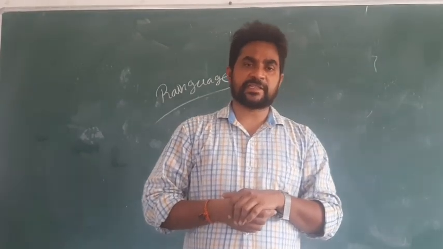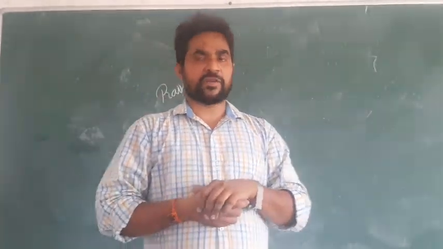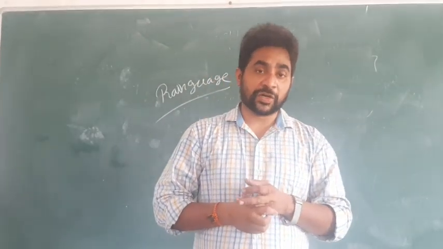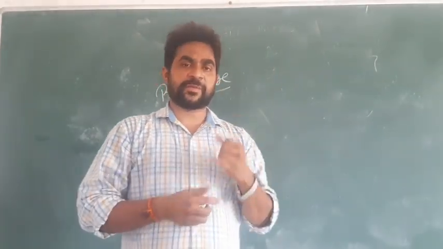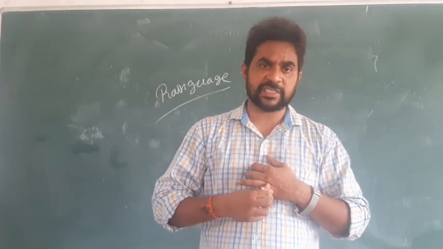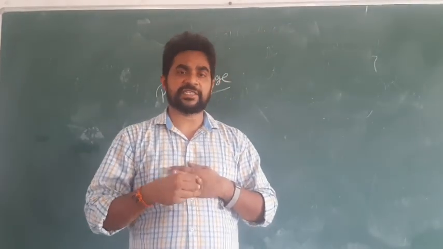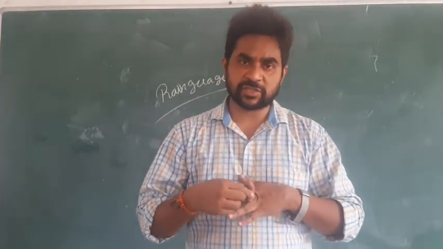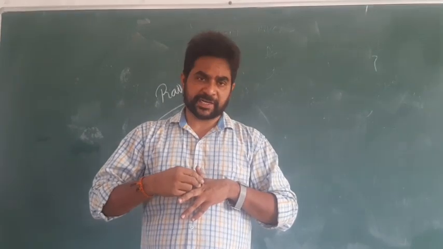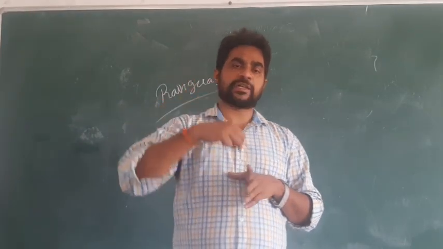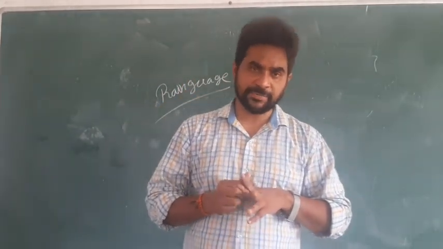Next I explained rain. Before that I explained the water cycle with 4 stages: evaporation, condensation, formation of clouds, and precipitation. These all are called the water cycle.